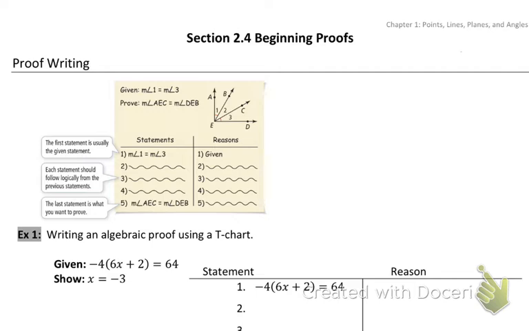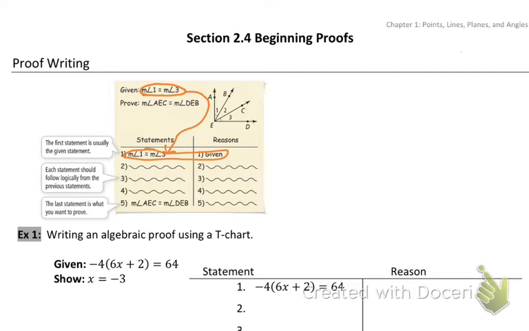So note here. Now, this gets to Santiago's question. What I want to point out here is you're going to be given something. It's actually going to be your job to rewrite what was given to you. So the first statement is usually, and I'll almost say almost always, the given. So look at this first step. This first step is actually copy and paste and write given. What this means to you is if you pay attention right now to what I said, even if you don't know how to write proofs on the test, you'll be able to at least do the first step. You know it's copy the given and write given next to it.